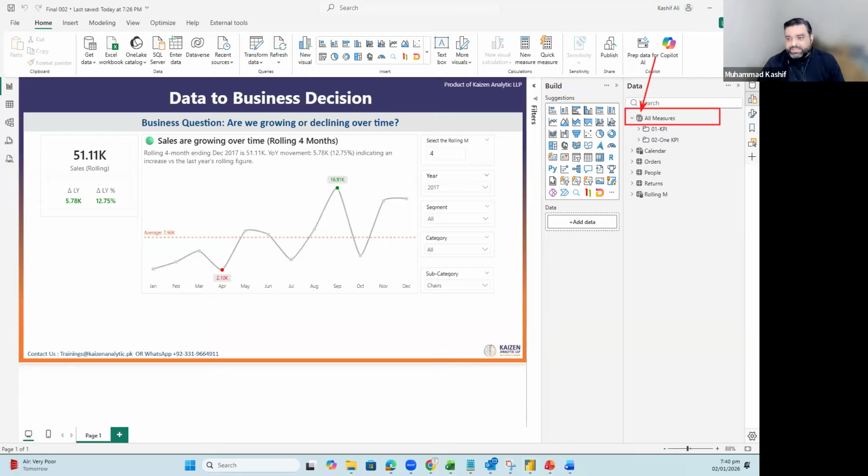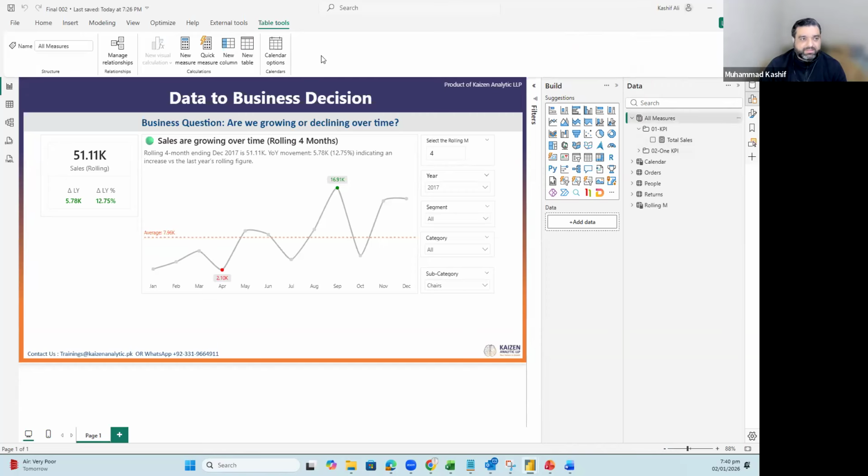Now let's move towards the next thing. Let me just remove this one and let's go for other KPIs. So we have one KPI which is sales. Let's start with the other KPIs, which is the total quantities. So let me just click on the table. The table toolbar is open.